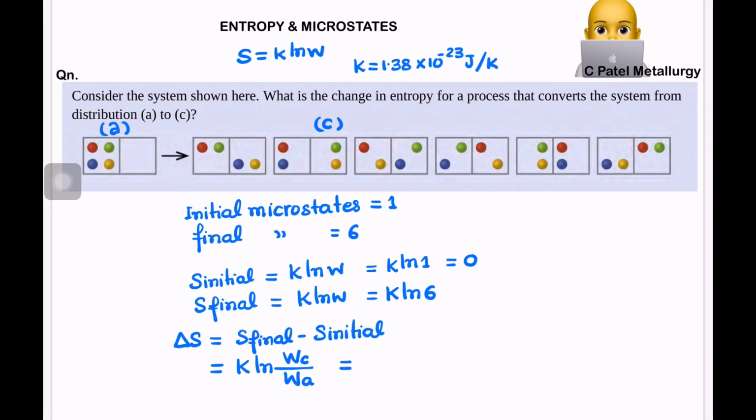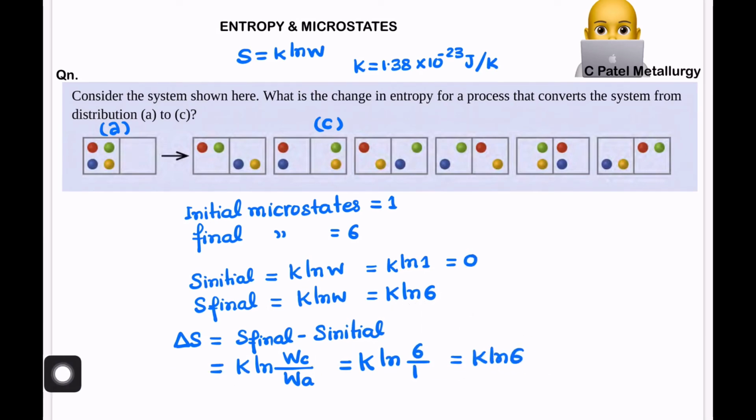Or you can do it like this, already we have calculated these values. Let me go by this equation first. It will be K ln of final, which is 6, over initial, which is 1, so we get K ln 6. And if you simply subtract S initial from S final, it is also K ln 6 minus 0, that is K ln 6.